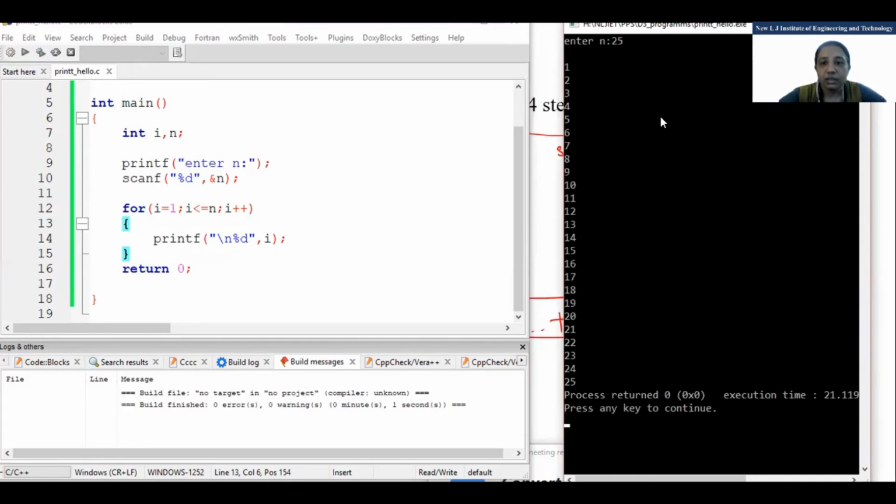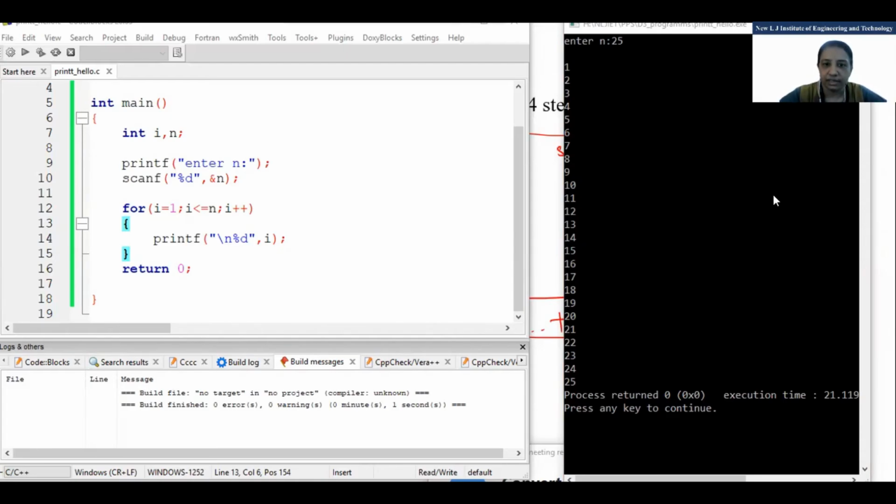Clear? Suppose the program asks to print n to 1. Then just the condition is supposed to be changed, and decrement. Initialization, condition, and decrement. These three changes are there.